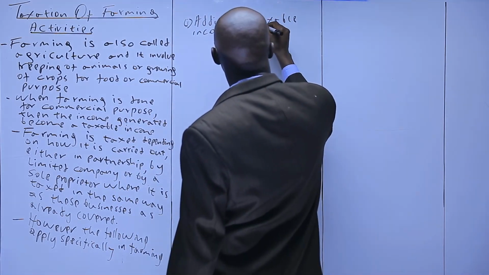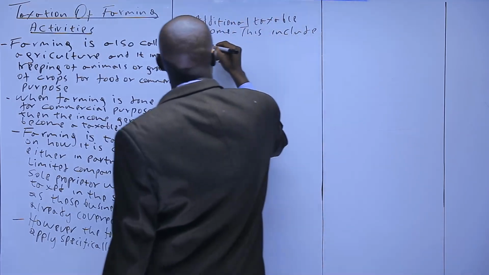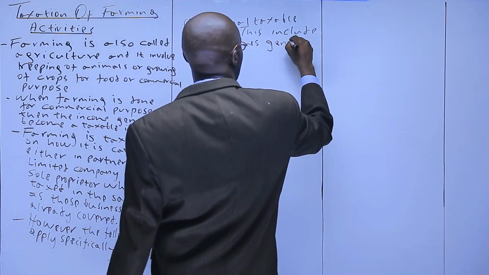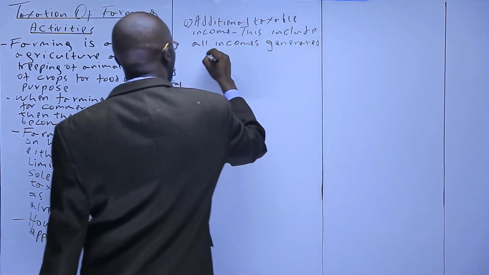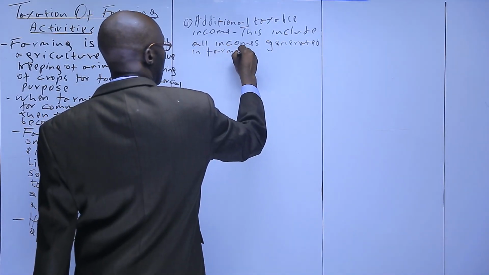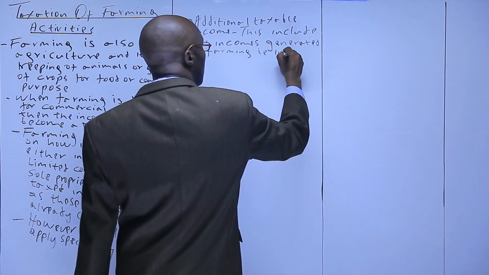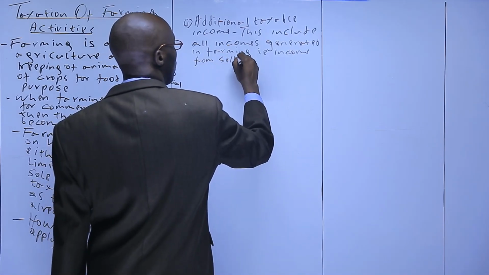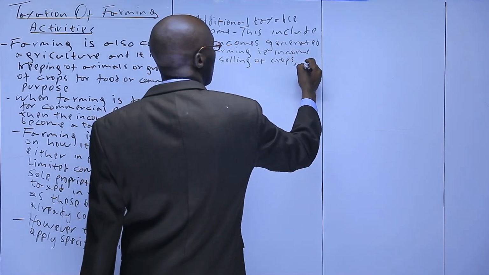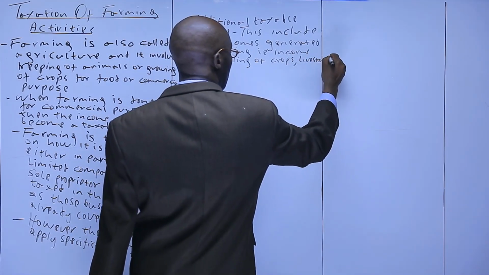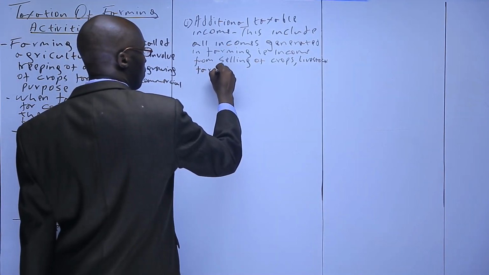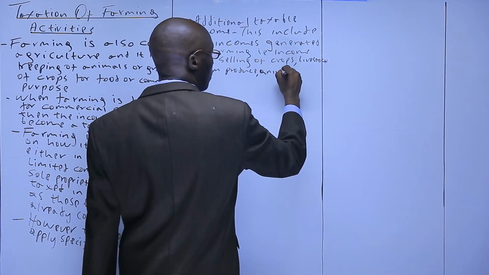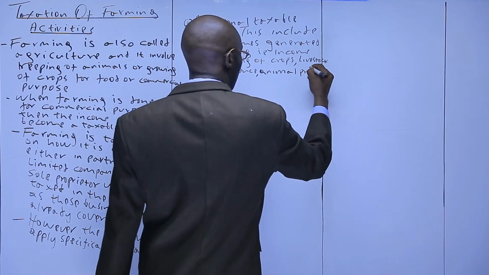This includes all incomes generated in farming, i.e. income from selling of crops, livestock, farm produce, animal produce, etc.